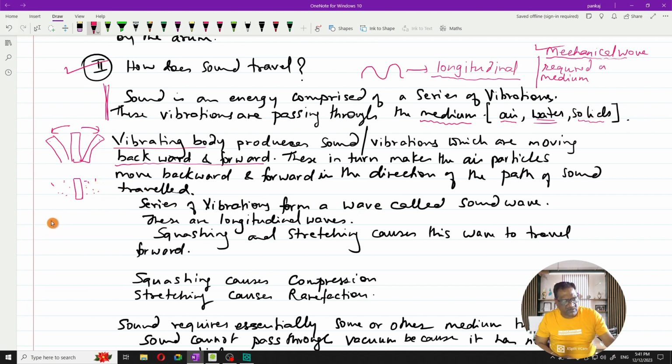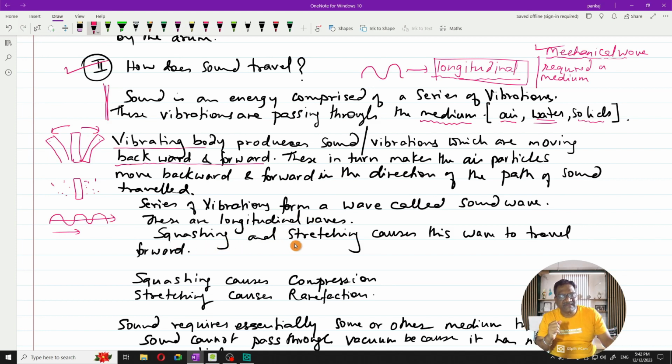Okay, so suppose the sound is traveling in this direction in the form of a wave, then the vibration is also passing in this direction. So basically, the direction of the movement of the vibration is considered as the direction of the movement of the sound. Is that clear? Now, a series of vibrations forms a wave called a sound wave, and these are longitudinal waves. I just talked to you about longitude. Sound is a kind of longitudinal wave.